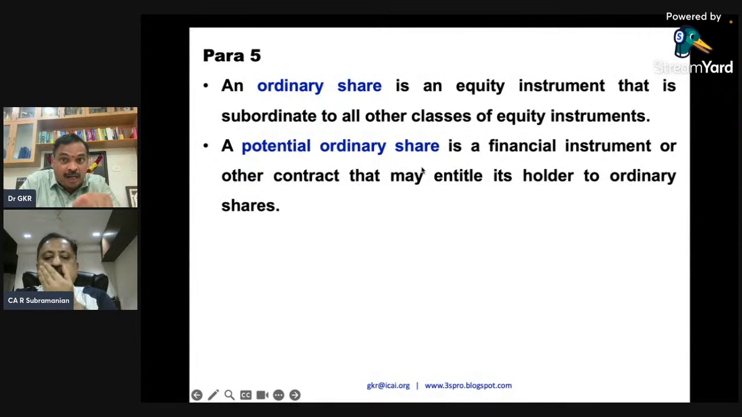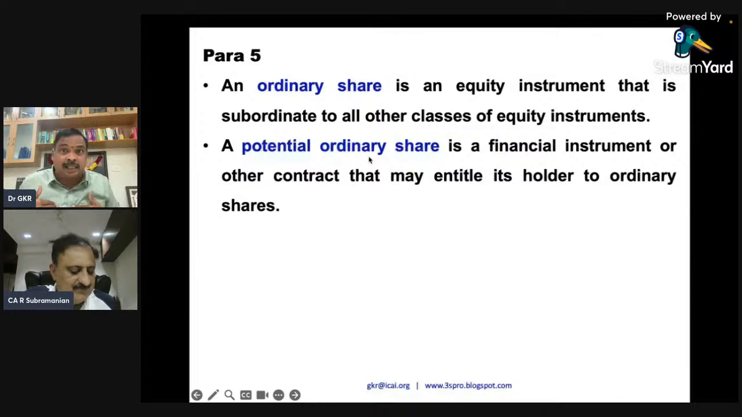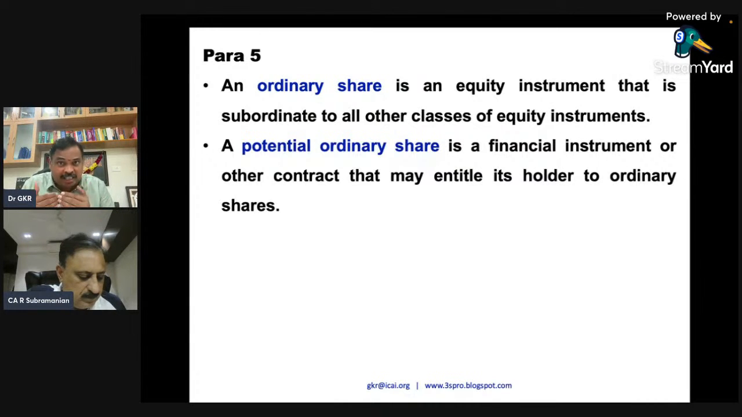Now, what is a potential ordinary share? It is a financial instrument that may entitle its holder to ordinary shares. So today I am not an ordinary shareholder, but tomorrow I am a potential ordinary share. Today I have invested money and I've got shares, but not ordinary shares.